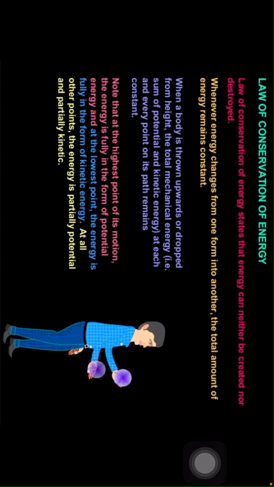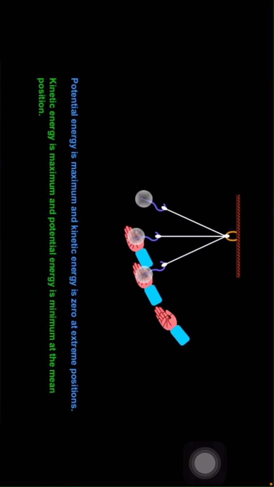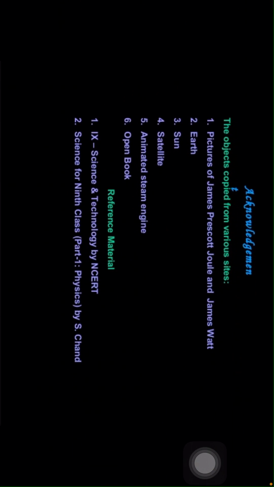Note that at the highest point of its motion, the energy is fully in the form of potential energy, and at the lowest point the energy is fully in the form of kinetic energy. At all other points the energy is partially potential and partially kinetic. The potential energy is maximum and kinetic energy is zero at extreme positions. The kinetic energy is maximum and potential energy is minimum at the mean positions. Okay, children?